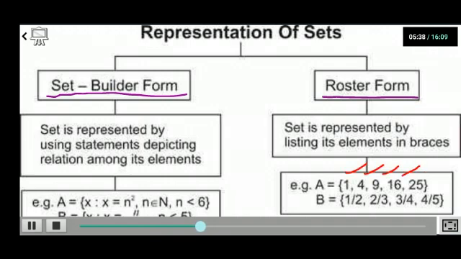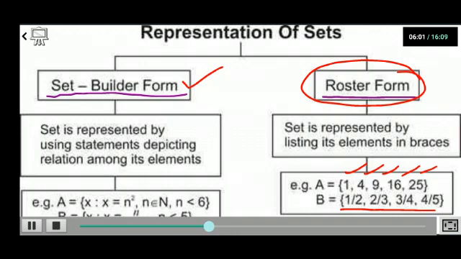Each and every element is listed by putting a comma in between them. So the set which consists of all the list of elements, put in curly brackets with commas in between, this representation is called the roster form. Set builder form means the set will follow a single common property. A single common property means all the elements belonging to the set will possess the same property.